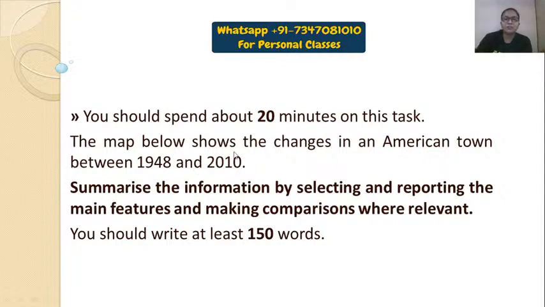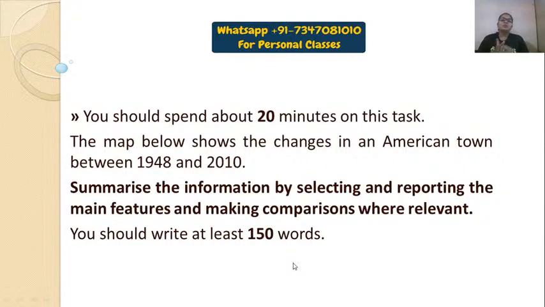The map below shows the changes in an American town between 1948 and 2010. You need to summarize the information by selecting and reporting the main features and making comparisons where relevant. You should write at least 150 words. They always recommend you to write 150, but I will tell you to write 170 to 175 words to make your report writing effective.